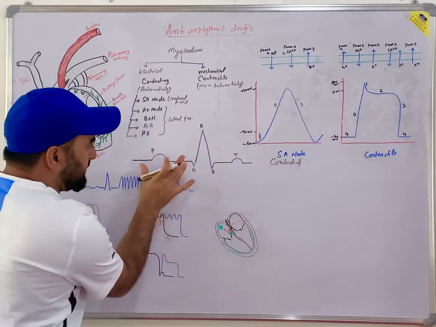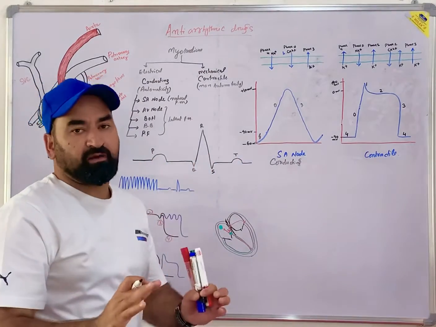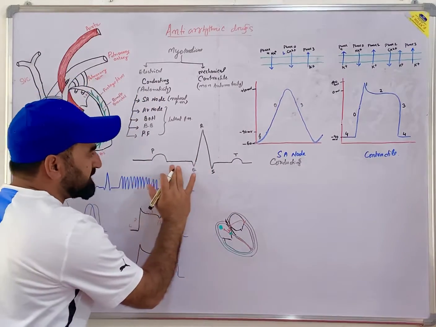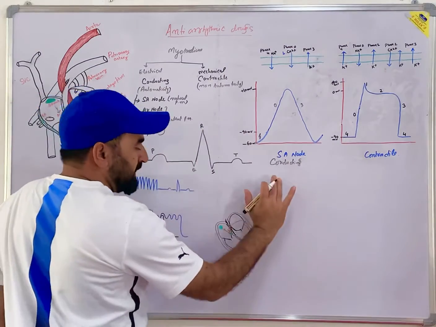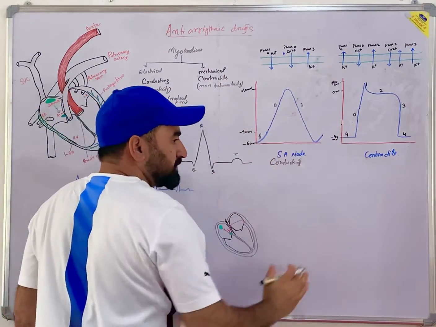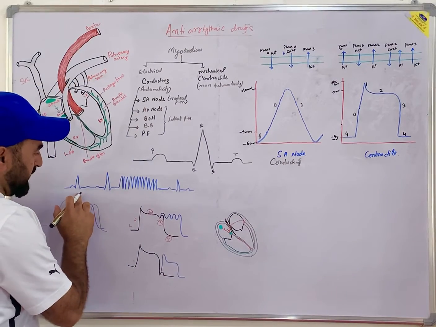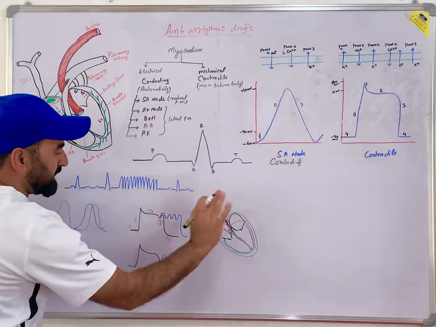Look, this beat occurs at a normal rhythm. Normal velocity is having this beat. That means the next beat will generate at the same interval. Then again P wave, QRS, then T wave. So it all occurs in a rhythmic manner. This is one wave, this is the second wave. Similarly, these are all rhythmic.